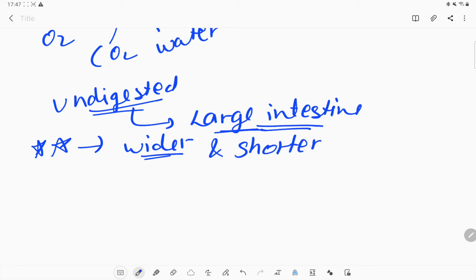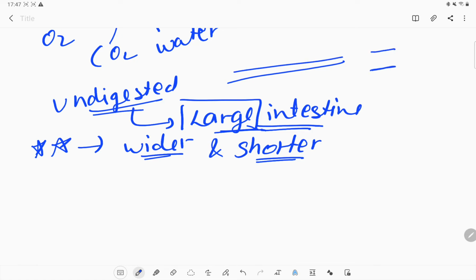No matter, the name says large intestine, which means it should be long. No, it is not long, it is wide. That's why we call it the large intestine, because it is wider, but it is shorter as compared to the small intestine. The size of this is 1.5 meters long.